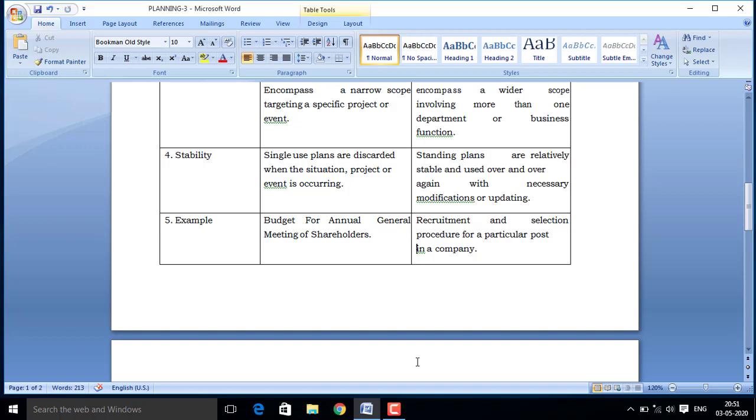But they have already prepared a procedure regarding the selection of staff: first of all they will take an online test of primary term, then secondary term, after that the selected candidates will be called for interview, and then they have to go for the training and development program. So these procedures are fixed. Due to fixed procedure and fixed terms, standing plans are always in use.